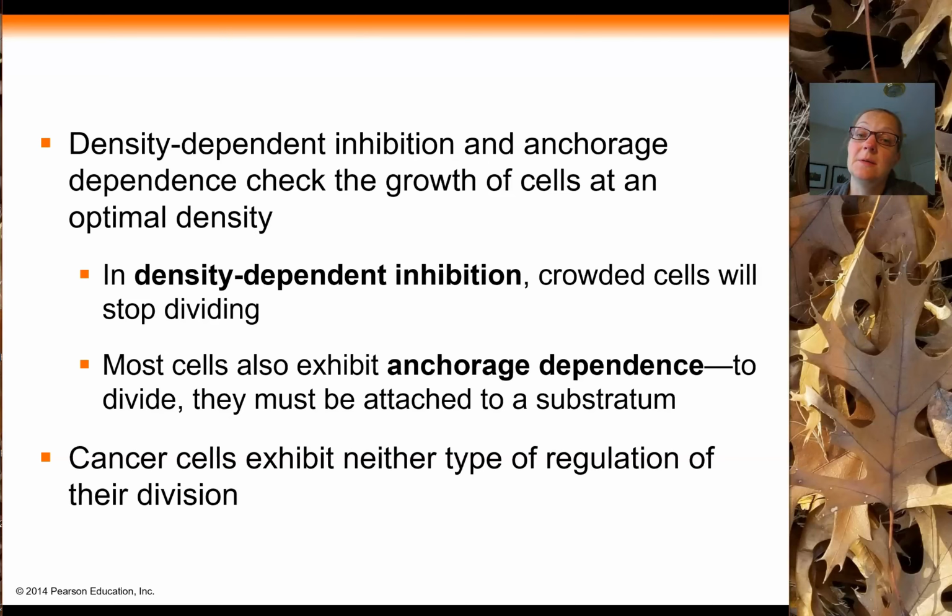Now that's for normal cells. We also have cancer cells, which are abnormal, right? And they disregard all normal cell cycle control mechanisms, including density-dependent inhibition and anchorage dependence. So they don't care that they're crowded. They'll continue to divide, forming larger and larger tumors, or these big abnormal masses of cells.